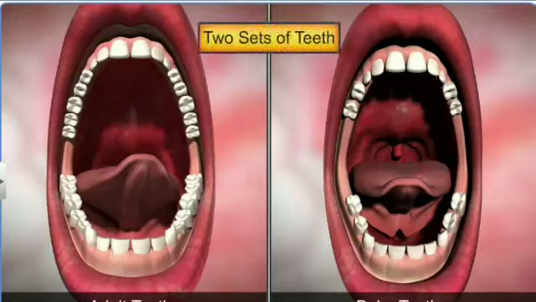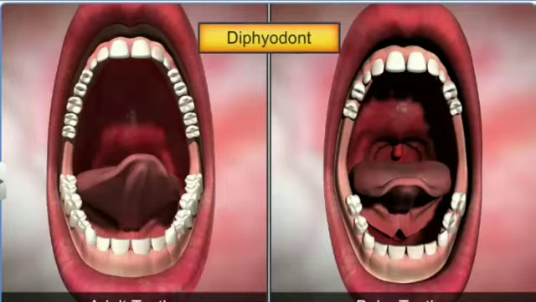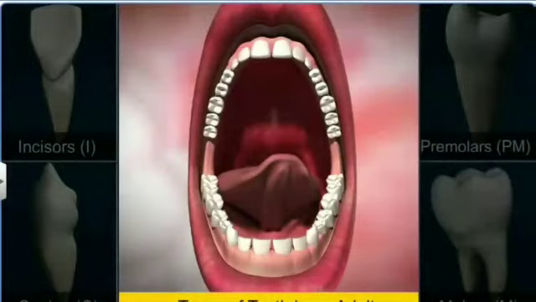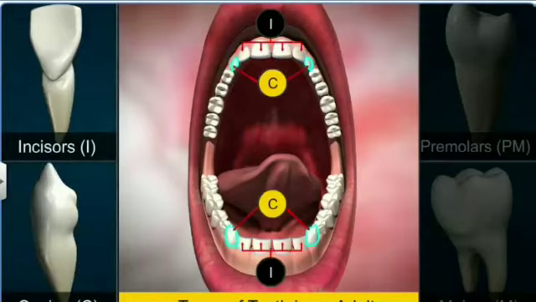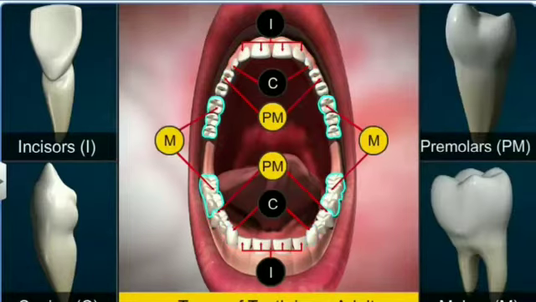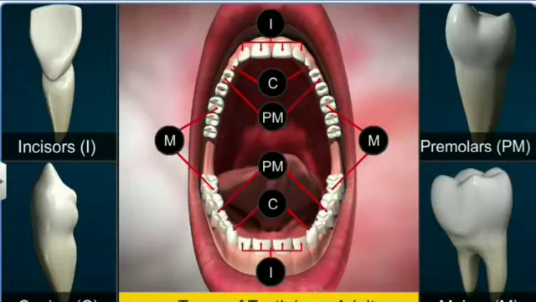The permanent teeth of adults have four types: incisors represented by I, canines represented by C, premolars and molars represented by PM and M respectively. Half of the teeth are arranged in the upper jaw and half in the lower jaw.